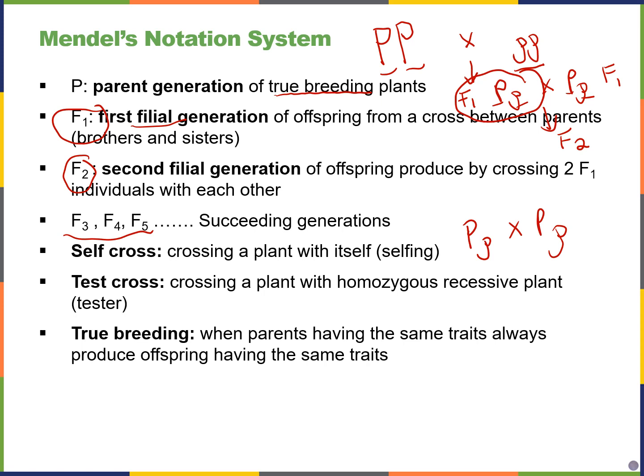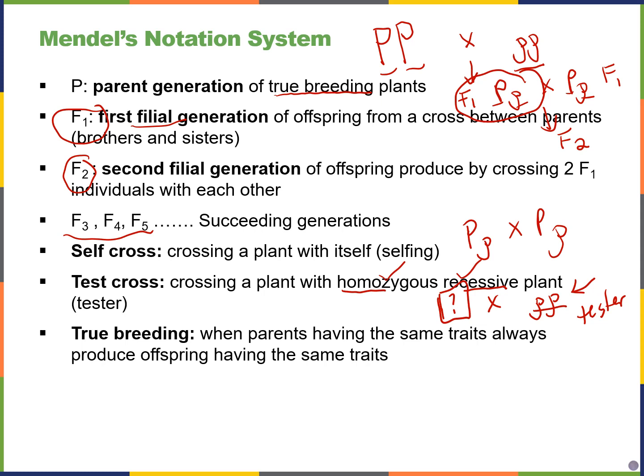A test cross is when you have some kind of organism, some kind of pea plant, for example, and you cross it with something that's known as a homozygous recessive plant. So in the case of flower color, this would be with a lowercase p and a lowercase p. This would be the white flower. That would be the tester. That's the homozygous recessive organism.